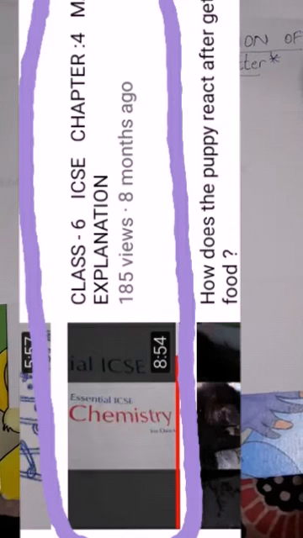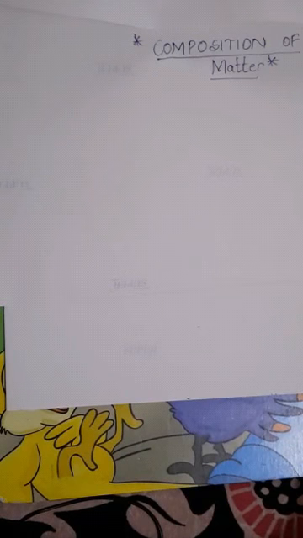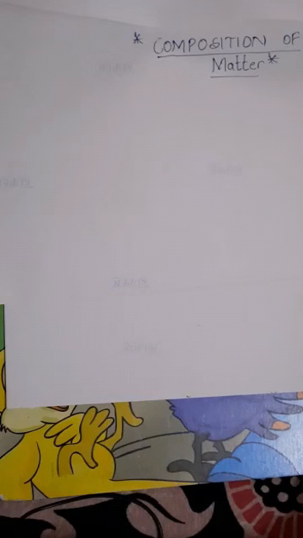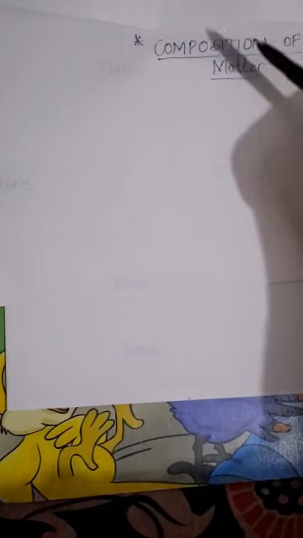A few months ago I already uploaded a video on matter where I discussed how matter is different from each other and about intermolecular force, intermolecular space, volume, etc. So if you haven't seen that video yet, you should see it before this video. Today I am going to make you understand composition of matter.